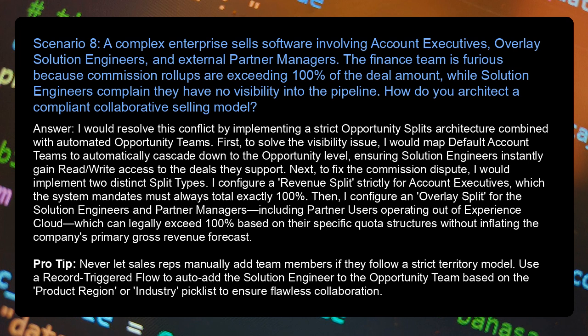Then, I configure an overlay split for the solution engineers and partner managers, including partner users operating out of Experience Cloud, which can legally exceed 100% based on their specific quota structures without inflating the company's primary gross revenue forecast. Pro tip: never let sales reps manually add team members if they follow a strict territory model. Use a record-triggered flow to add the solution engineer to the opportunity team based on the product region or industry picklist to ensure flawless collaboration.